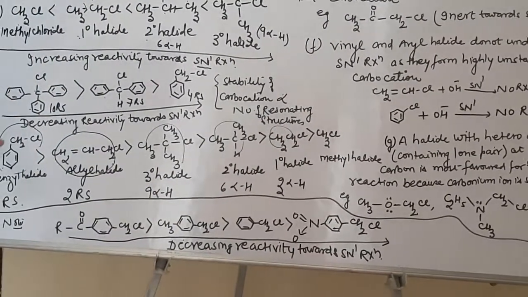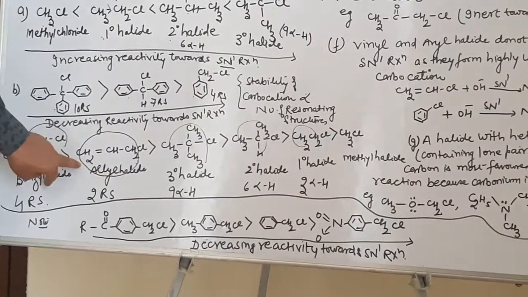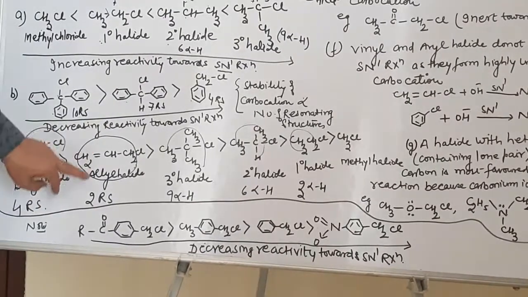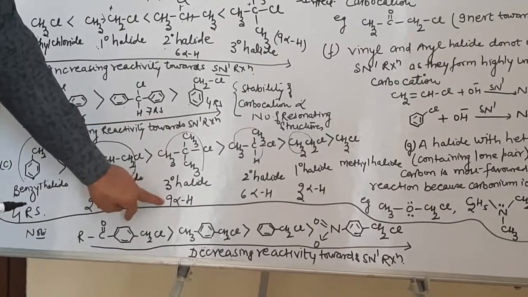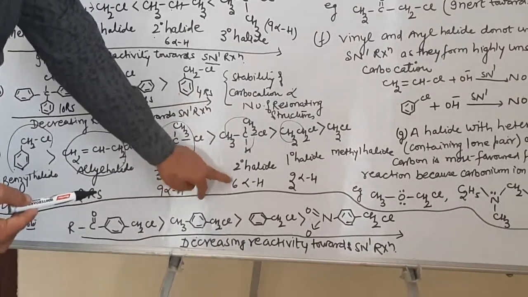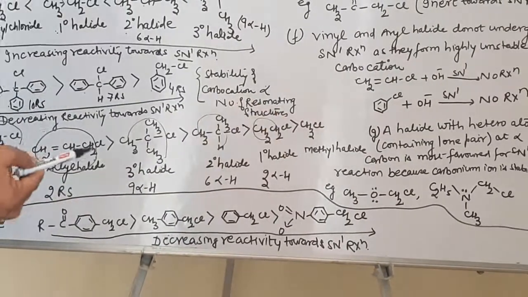So how over here? Number of resonating structures will be 4. In allyl halide, number of resonating structures will be equal to the number of conjugating positions. So this will be 2 resonating structures. Here these will be alpha hydrogen atoms. So 9 hyperconjugating structures. Here it will be 6 alpha hydrogen atoms. So 6 hyperconjugating structures. Here 3 alpha hydrogen atoms and here it will be methyl chloride.